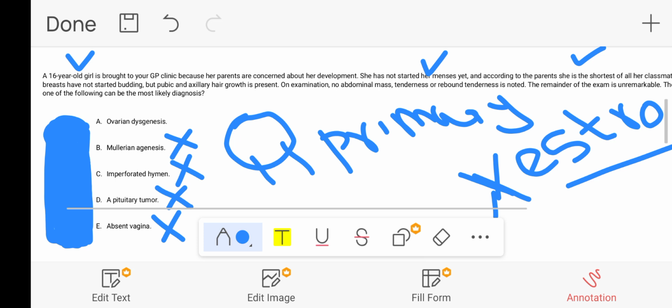Because there will be an anatomical development problem with Mullerian agenesis and absent vagina. The paramesonephric duct will not work properly, so that's how Mullerian agenesis and absent vagina will happen.